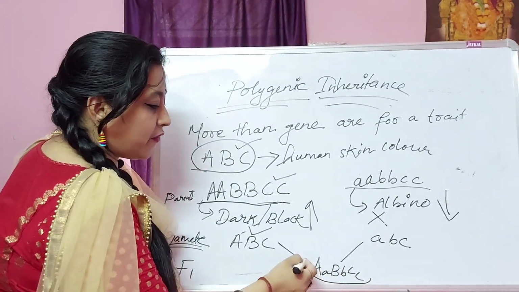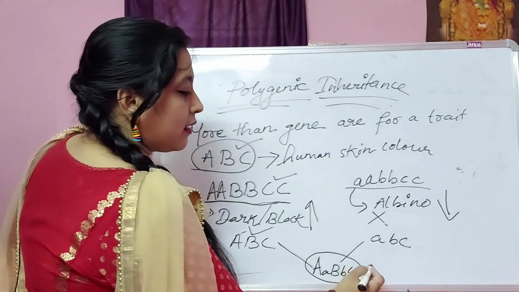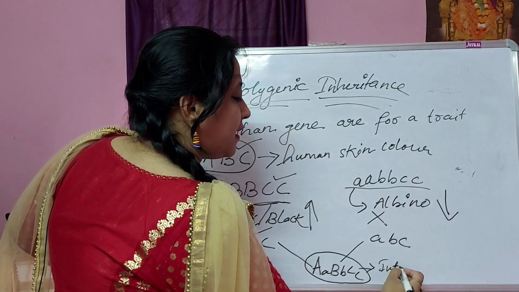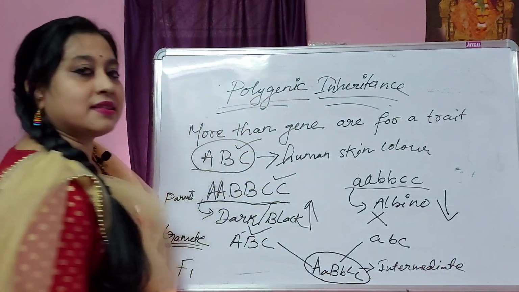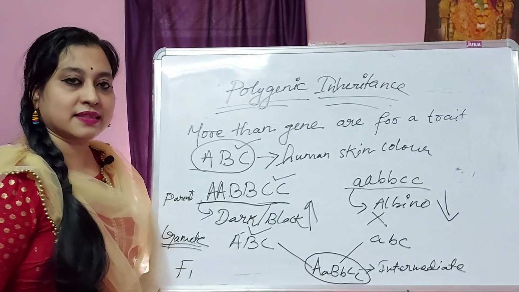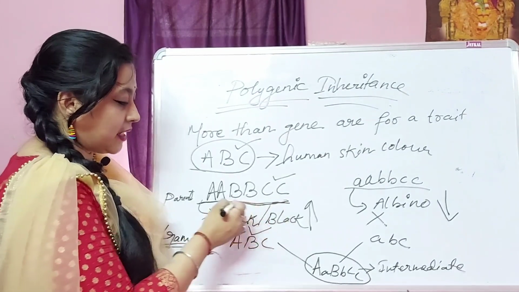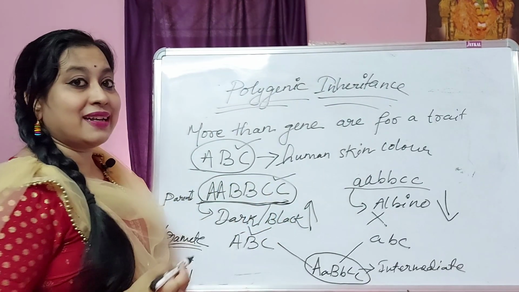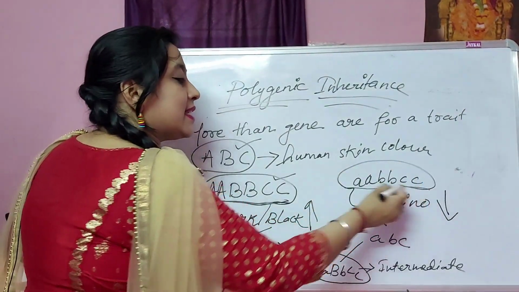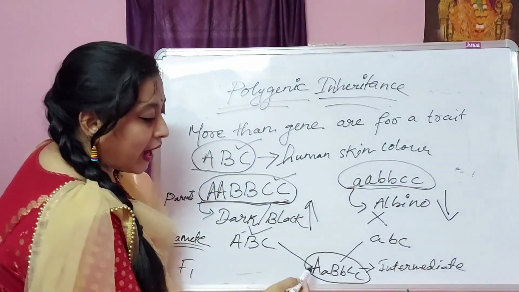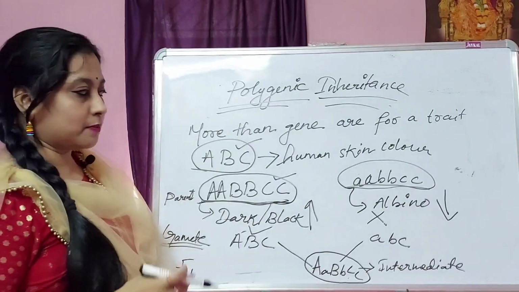If a person has this kind of genotype for human skin color, they are called intermediate or whitish or dusky color, because they contain 3 dominant and 3 recessive genes. So this is for intermediate. If a person has completely dominant genes for skin color, they are black. If they are completely recessive, they are albino. If half dominant and half recessive, they are intermediate or dusky color.